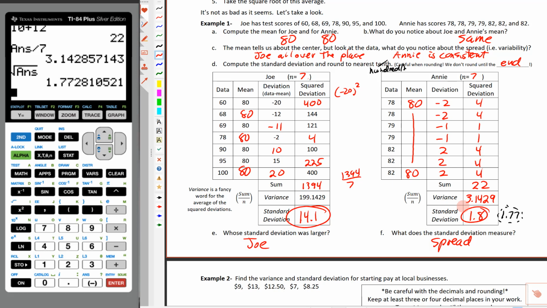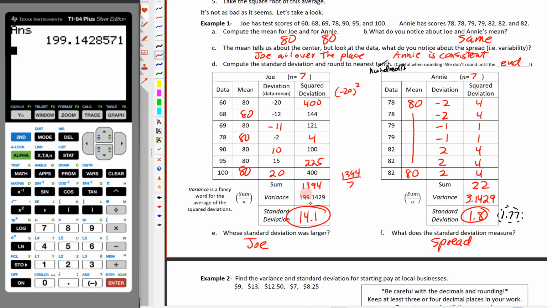And then if I were to go back, let's just double check and see what this was. So I have recalled that 199.1429 or 1428 as we had here. And then I'm going to take the square root of that. So we'll do the square root of that answer right there. So the other thing that we could write here, if we were to go to the nearest hundredth, we would just say, well, that's either going to be 14.11 or 14.12, but that one's not enough to bump it up. So we're going to say 14.11 if we did go to the nearest hundredth. So just kind of keep that in mind.